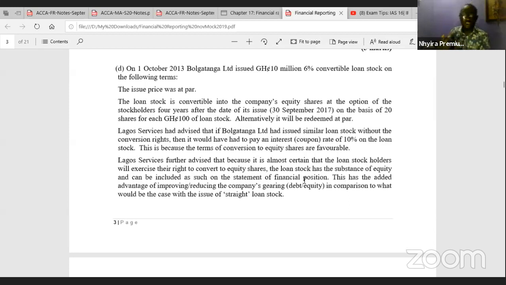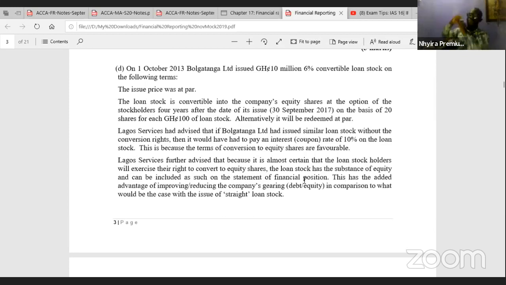Now, how do we calculate the debt component? The debt component is computed by discounting the cash flows on the loan note using the interest rate of similar bonds without conversion rights. This is very, very important.